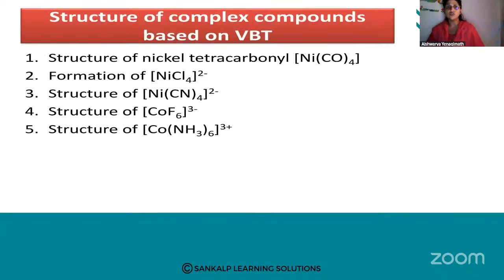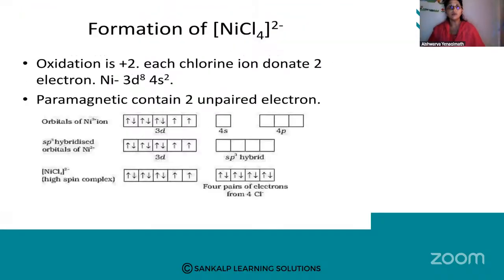So you can write structures for nickel tetracarbonyl, formation of NiCl4 minus 2 ions. You have done the structures also. Structure of Ni(CN)4 minus 2, we can write the structures for all the compounds. So here is an example, NiCl4 minus 2. The oxidation state of Ni will be plus 2. Each chlorine ion donates how many? 2 electrons, that is 1 pair. So the Ni configuration is 3d8 4s2. So here I'll write 3d8 4s2.